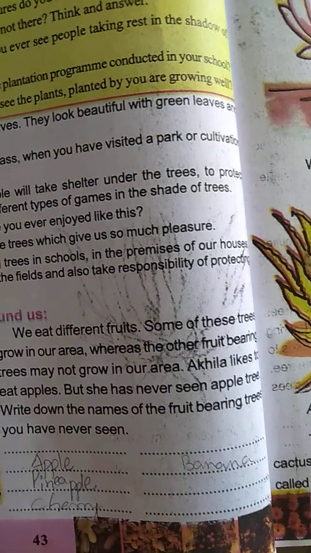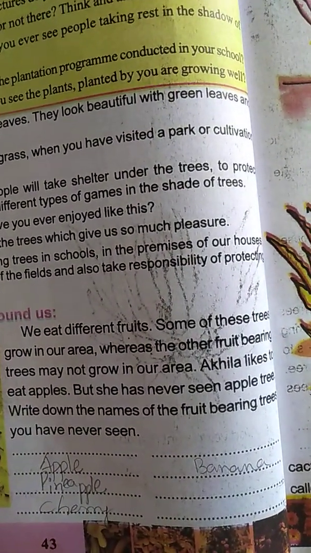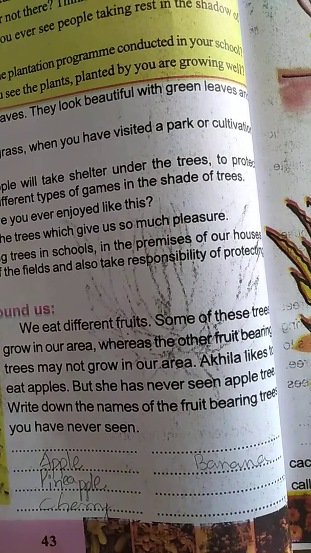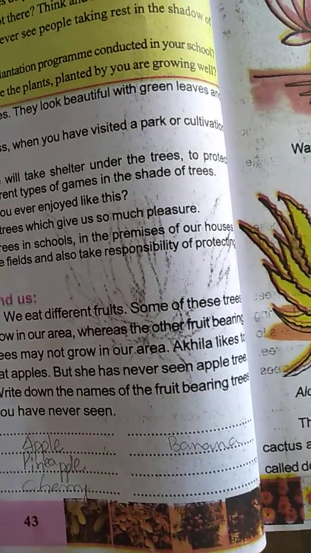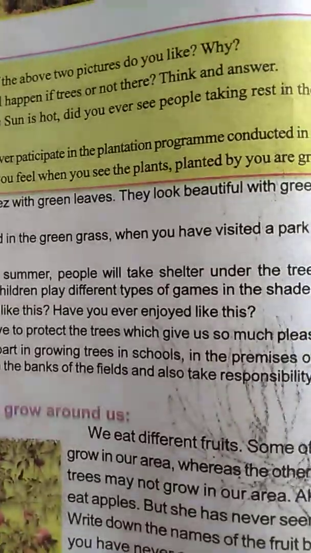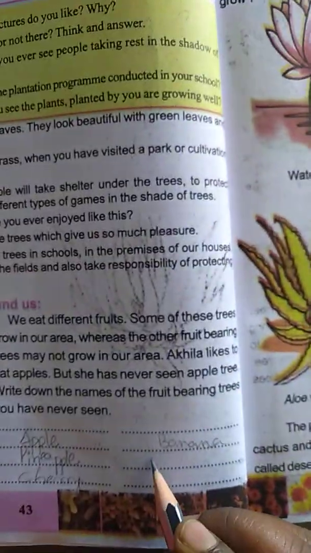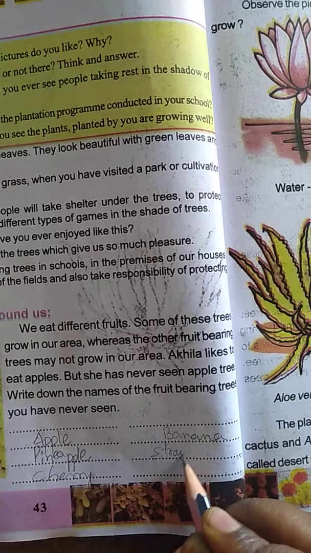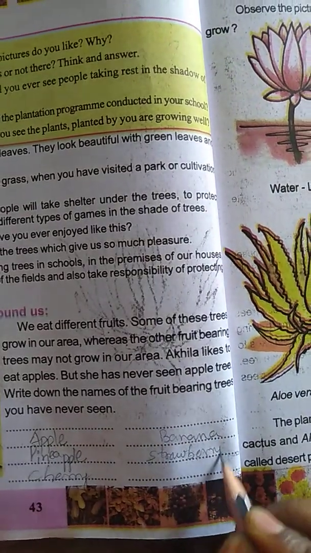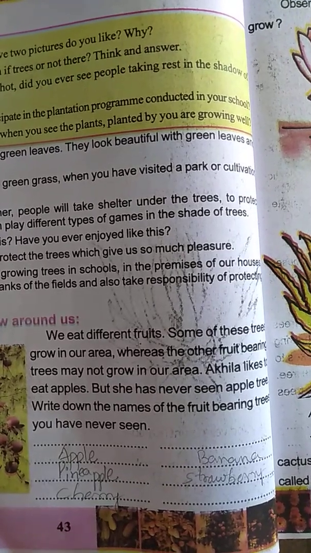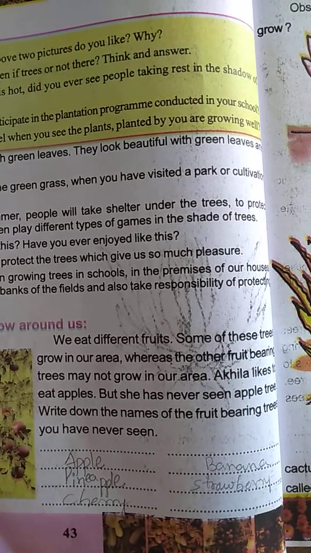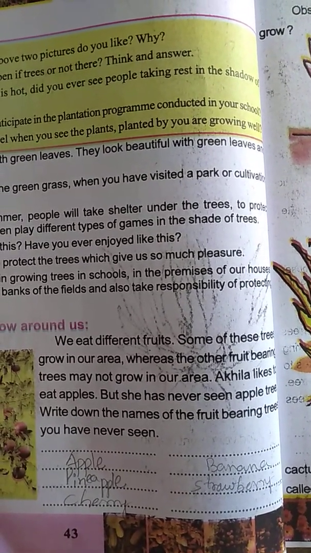These trees we have never seen, no? Again, which are there? Strawberry, yes. Strawberry, etc. There are many fruit bearing trees that we have never seen, and where they grow that also you don't know.